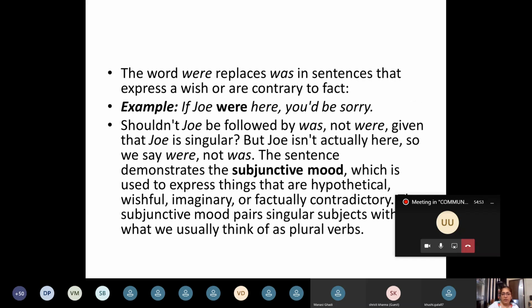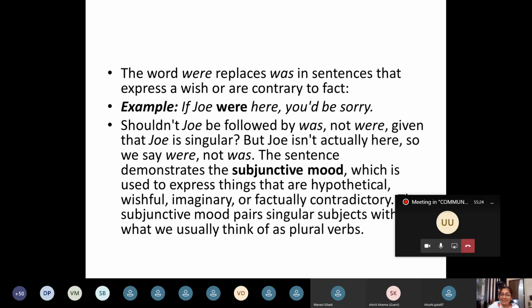Now look at this one. The word were replaces was in sentences that express a wish or are contrary to fact. Something that is not actually there, but you only wish could be there. If Joe were here, you would be sorry. Now, Joe is a single person, and we tend to use was for a single subject, Joe.